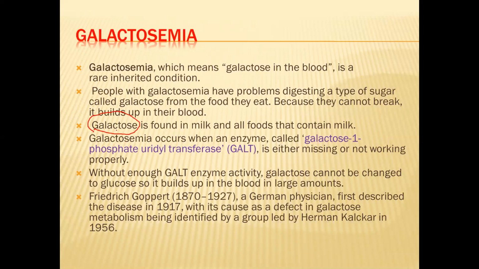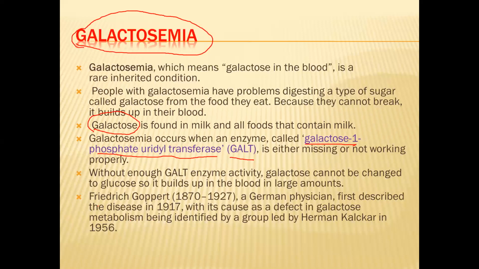Galactose should convert into glucose by the enzyme galactose 1-phosphate uridyl transferase, called GALT. This GALT is either missing or not working properly. When that happens, galactose is not converted to glucose. That is the problem. So it leads to accumulation of galactose in the blood, and this condition is called galactosemia.